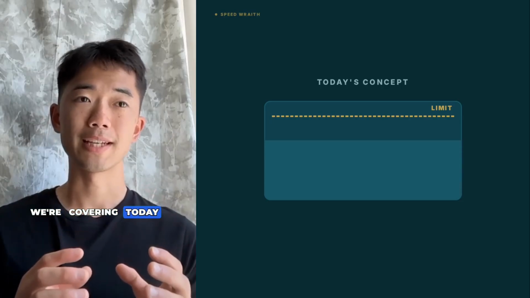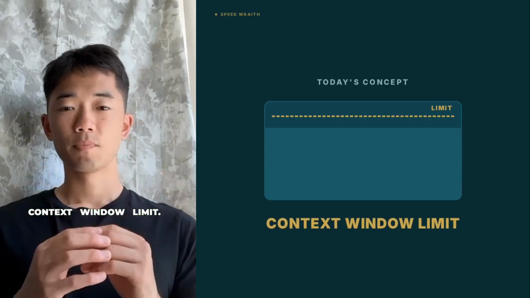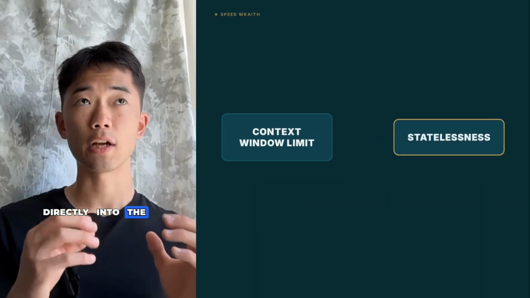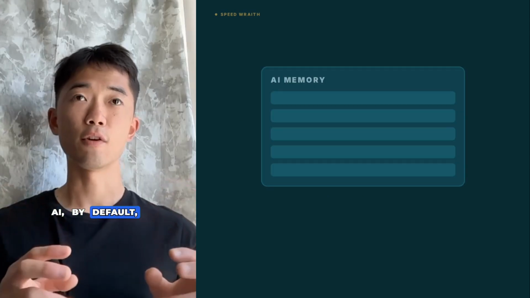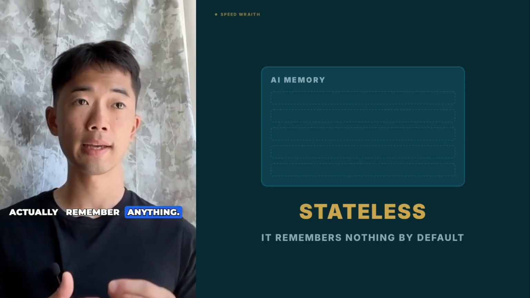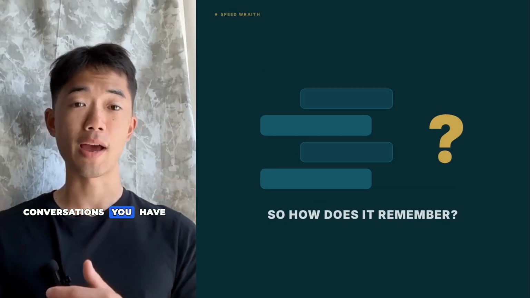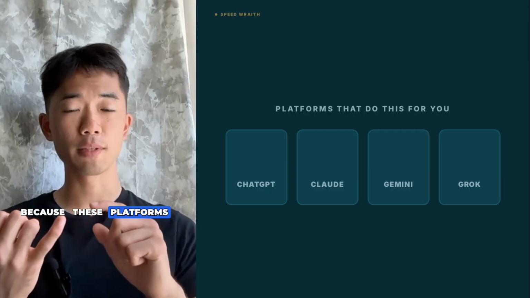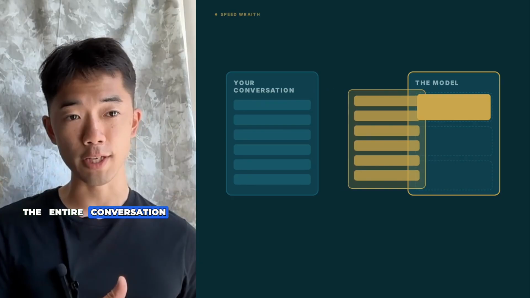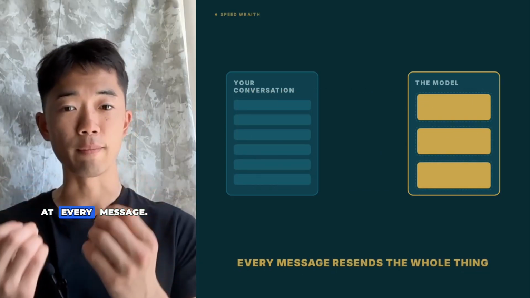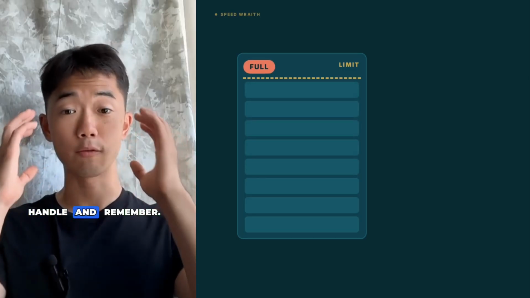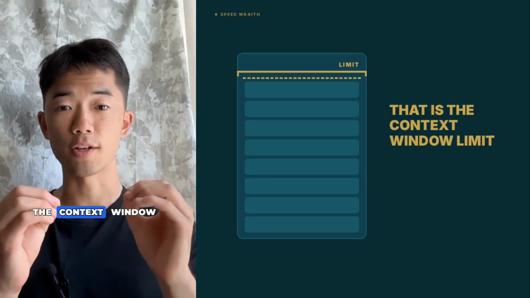So the concept we're covering today is called a context window limit. I covered it in the last video, but I'm going to briefly go over it again, but this ties directly into the concept of statelessness. AI by default is stateless. This means that at any given time, AI doesn't actually remember anything. The reason it even remembers the conversations you have with it to begin with is because these platforms like ChatGPT, Claude, Gemini, and Grok are actually feeding the entire conversation into the model at every message. Now, as you might imagine, there's a limit to how much the model can actually handle and remember. That is what the context window limit is.